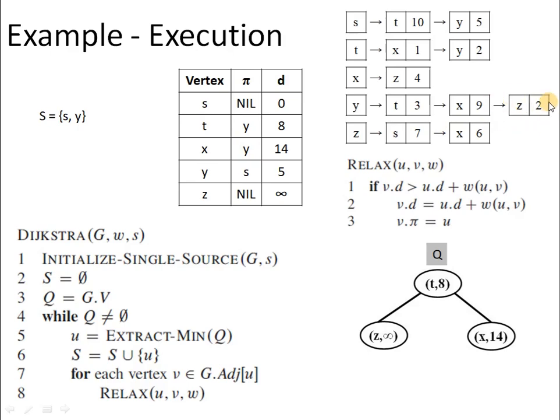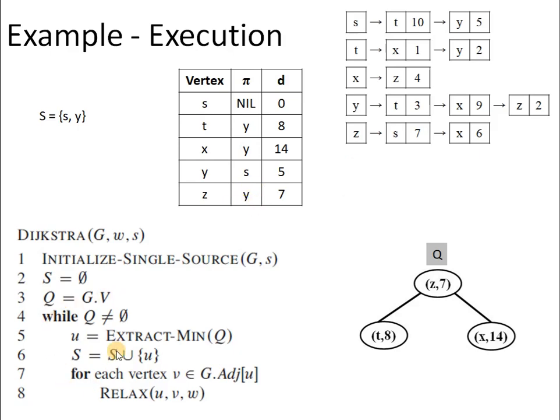And then we have z. Again, it is right now equal to infinity. It has to be updated to 5 plus 2. So z will become 7 now. The moment it becomes 7, it will become the root of the priority queue. Also, the pi attribute has to be updated to y. So with this, we are done with the loop iteration corresponding to vertex y.